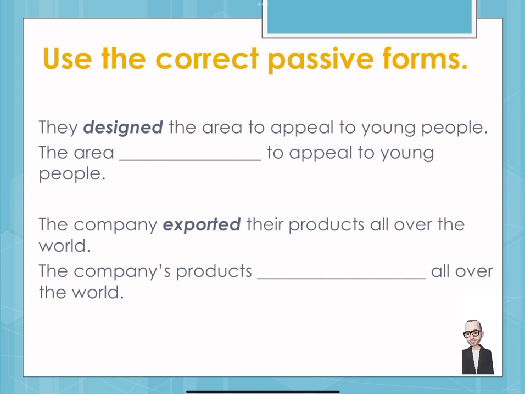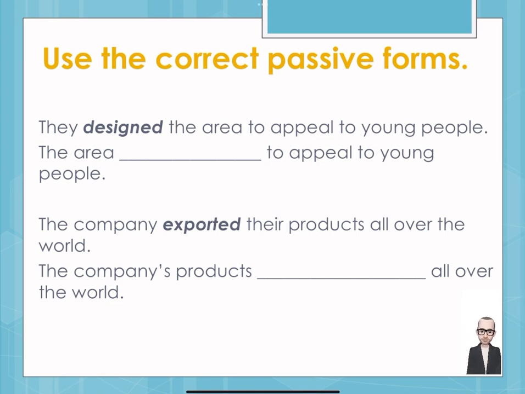The task here is to use the correct passive forms of the verbs. So here we've got, they designed the area to appeal to young people. Now always remember 2 parts to each passive sentence. At least the verb will have 2 parts: the correct form of to be, in our case was or were, and the past participle.